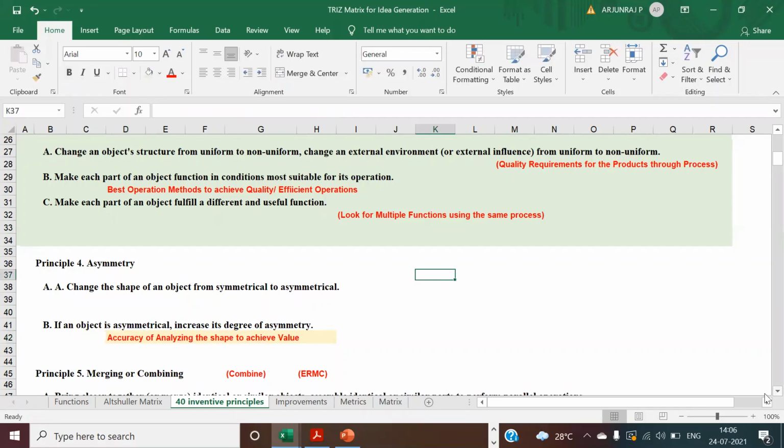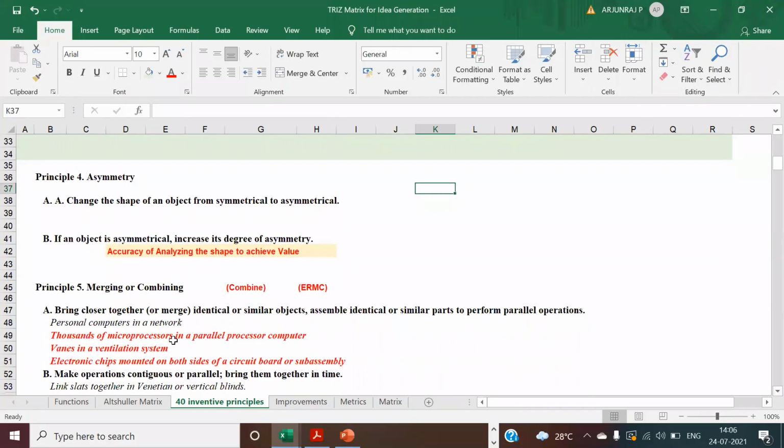The next very interesting one is that you can also merge or combine. Okay, that's what I told. The two processes can be synced. Some examples can be personal computers in a network, where you can merge, and you can have veins in a ventilation system. You can have the electronic chip mounted on both sides of the circuit or subassembly. These are some of the examples.